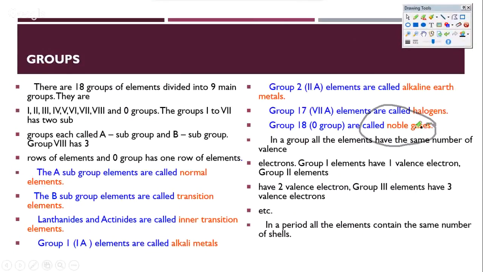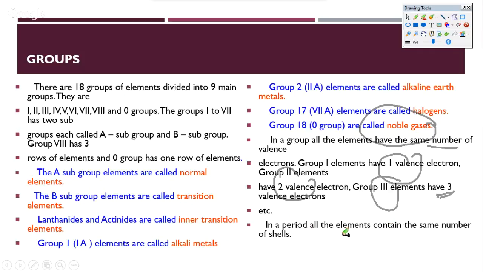Right. So coming back to our discussion, we know that noble gases are group 18. This is also something that we have seen. Then in a group, all the elements have the same number of valence electrons. Pardon me for this gap. I think while presenting, there are gaps that I've been able to notice. In any group, the number of valence electrons remains the same. In group 1 elements, there is 1 valence electron. So the group number shows how many valence electrons are present. Similarly, in group 2, the number of valence electrons is 2. In group 3, it is 3, and so on.